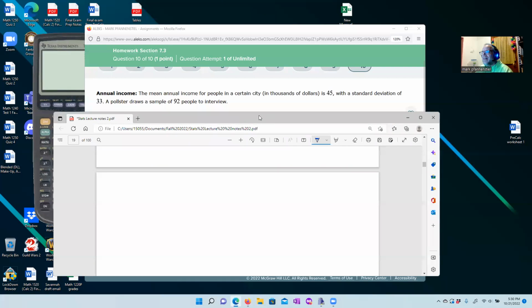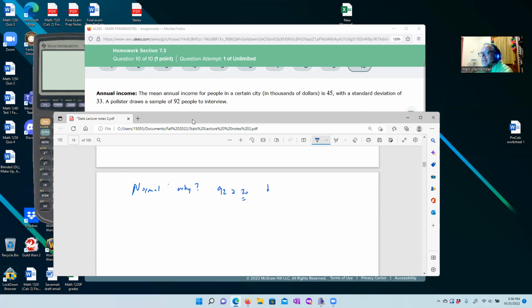How do we know? Notice they didn't say anything like the normal distribution. So is this distribution normal? Yes, because 92 is a bigger number than 30. 30 is the cutoff. If you don't have 30, then you're kind of stuck. If you know that the underlying distribution is normal, then you don't need a minimum sample size. It's automatically normal. Think of it as inheritance: your group distribution inherits from the individual. If your parents can't have children, then genetically you can't either.